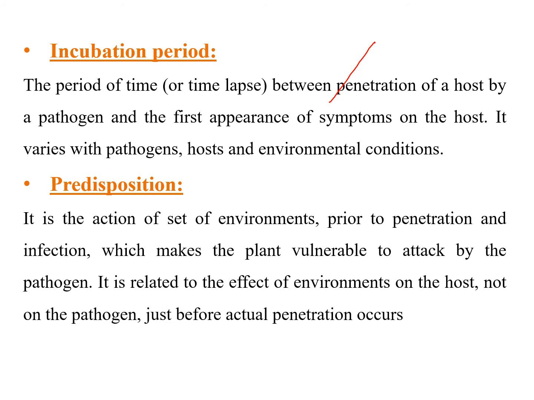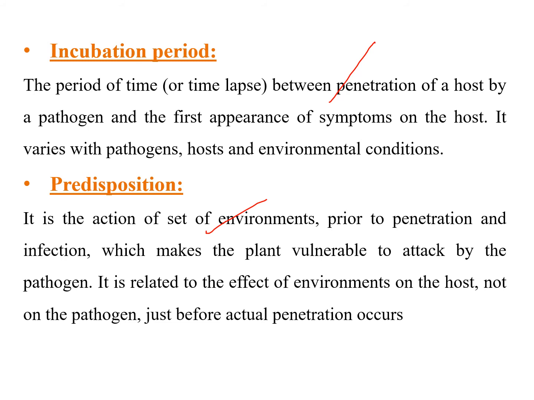And another term, predisposition. Predisposition means pre, before causing the disease. Whatever conditions are present before producing the disease, those conditions are known as predisposition. So let us come to the exact definition of predisposition. It is the action of a set of environments prior to penetration and infection.